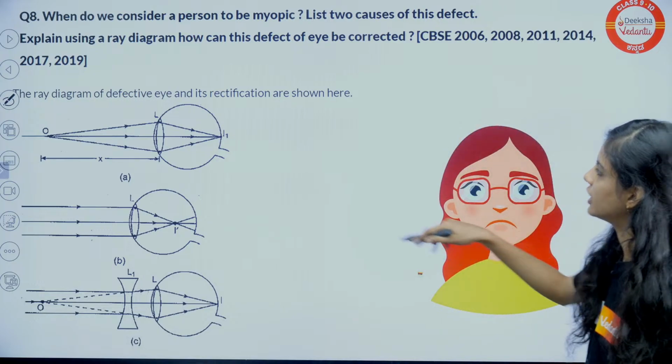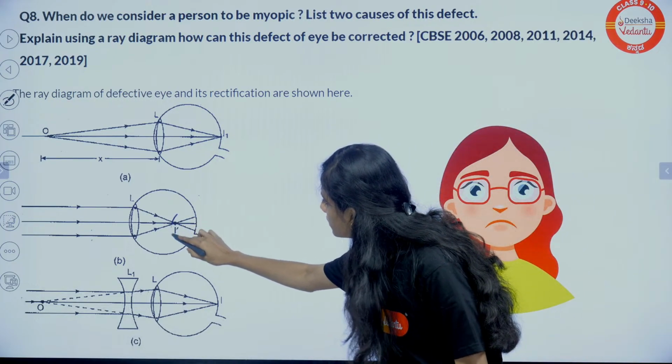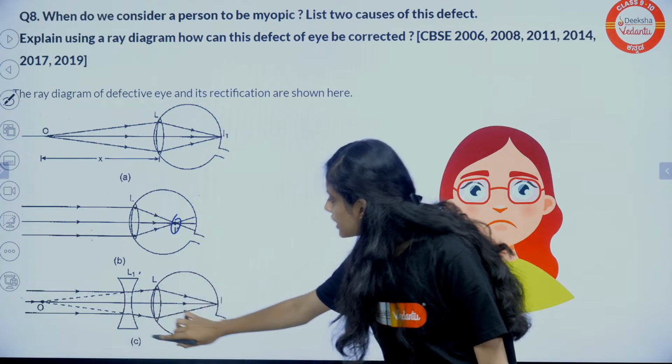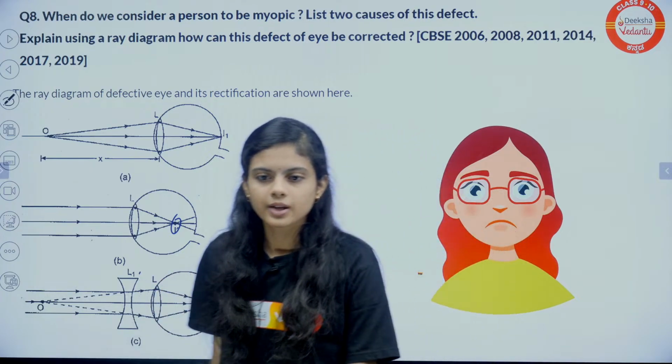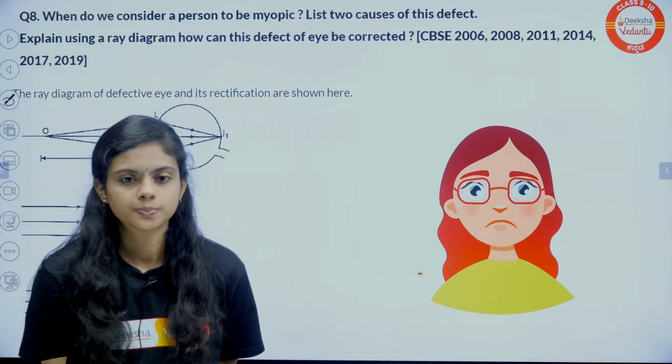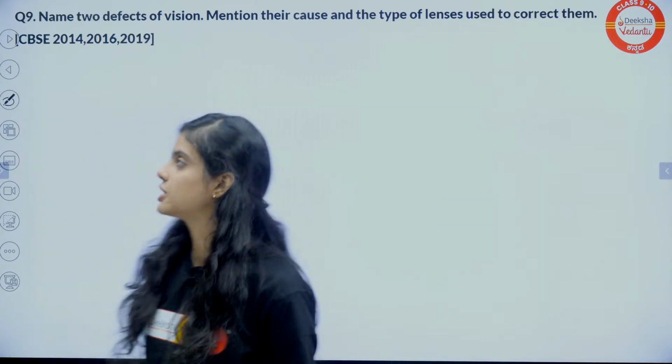Yeah, this is the myopia defect. So the image is formed here, so we'll be using a concave lens, then exactly here. Yes, okay, good. Moving to the next question.